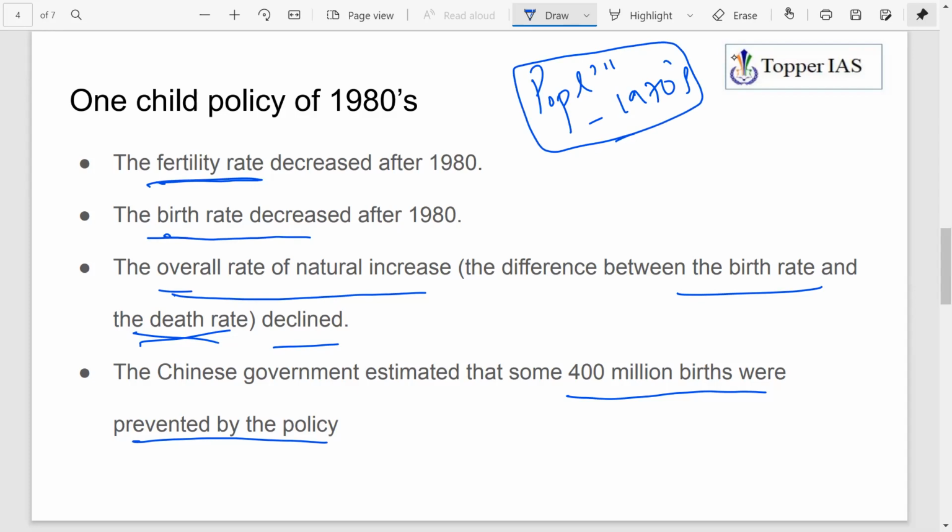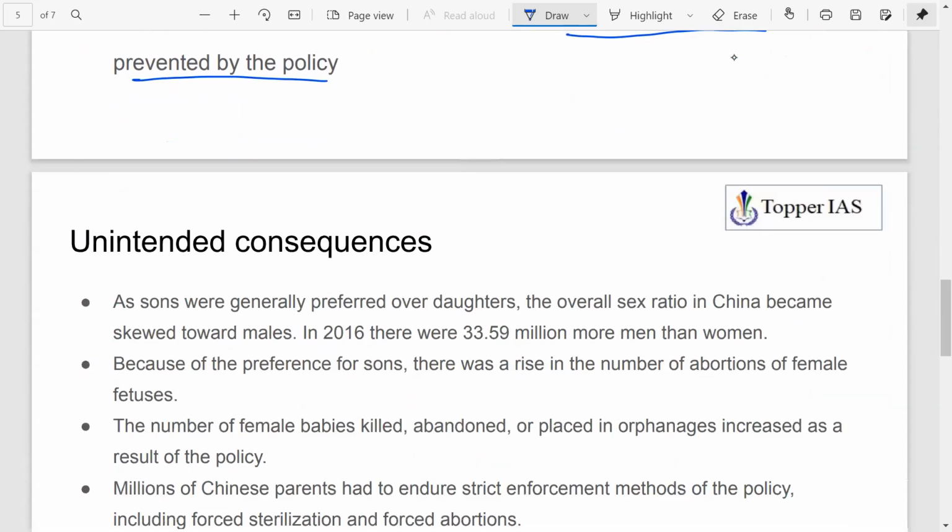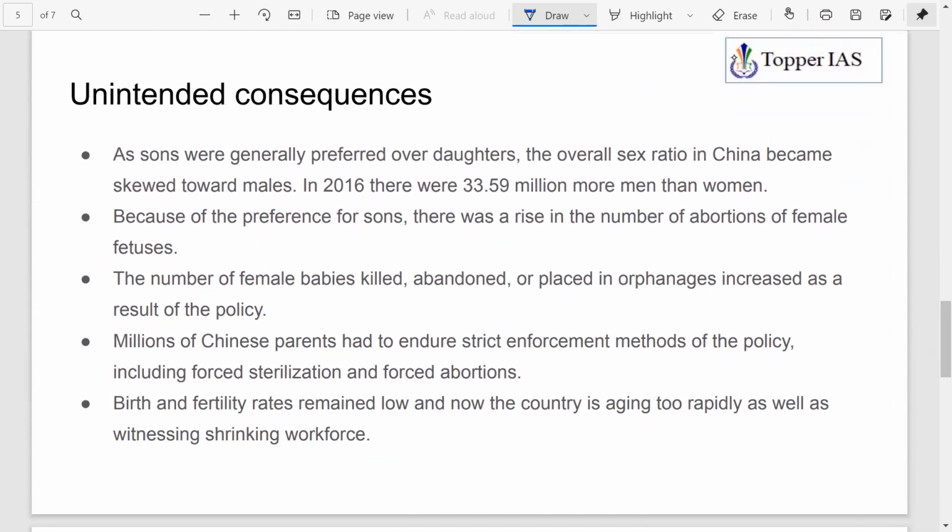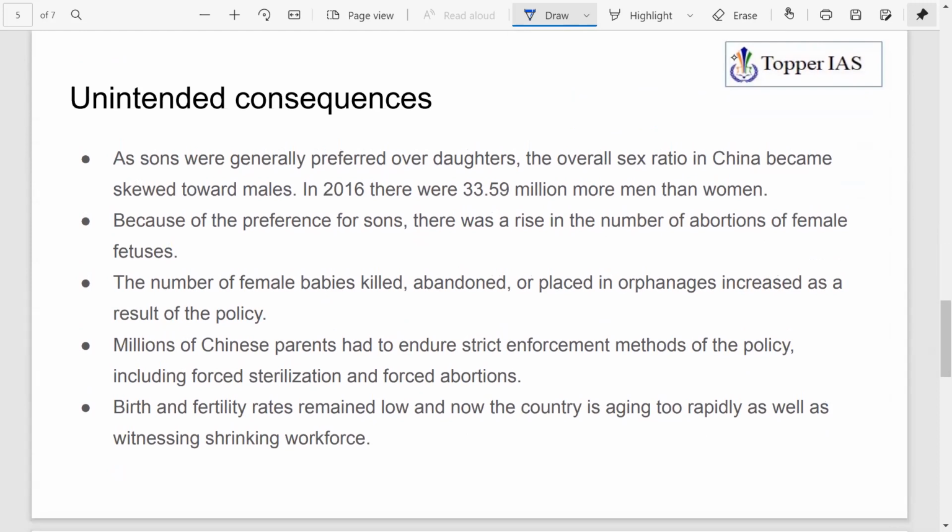But you see, these kind of family planning interventions also have led to negative unintended consequences. What kind of consequences? One issue is, sons were generally more preferred than daughters. So the overall sex ratio in China became skewed towards males. In 2016 there were 33 million more men than women. With only one child, the preference was for a male child.